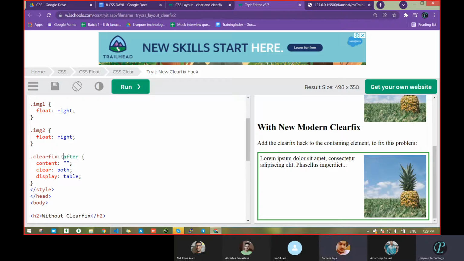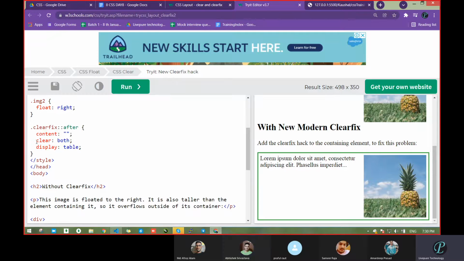What about this one? Pseudo class or element? Pseudo element. Now, double colon, the C and E, second time. I had told you in the morning. C is the first letter, E is the second letter, the second letter means 2 times. So that 2 times came, and after means what? It is going to take the property after, before, like that. So what is it going to do? Content colon empty. Clear both and then display table. It's going to display in table form.